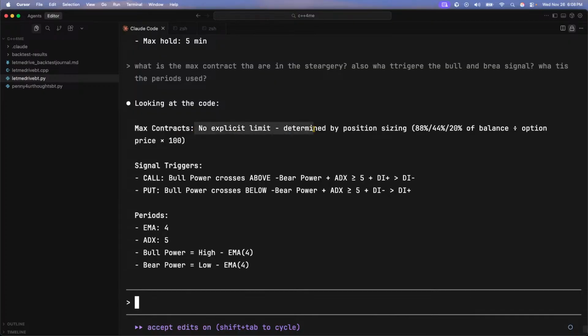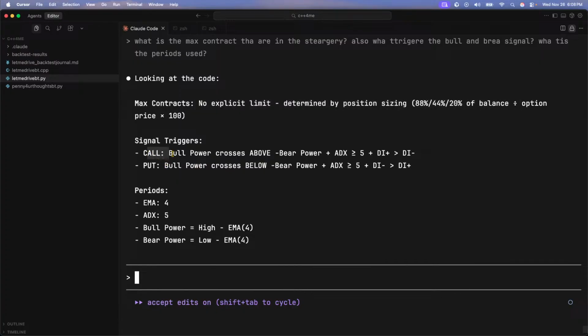No max contracts determined by position sizing. Trigger: bull crosses above the bear plus ADX equals 5 plus the directional indicator is less than. This is not. All right. What I'm going to do, I'm going to dump this. I'm just going to go to another one. So we're going to trash this strategy and we're just going to go to another one.